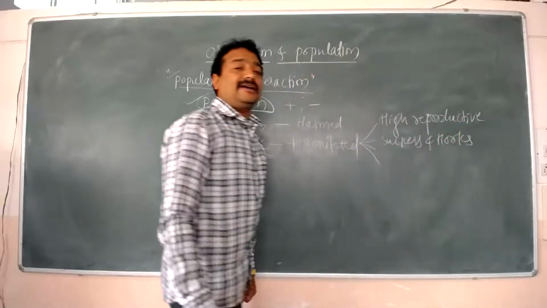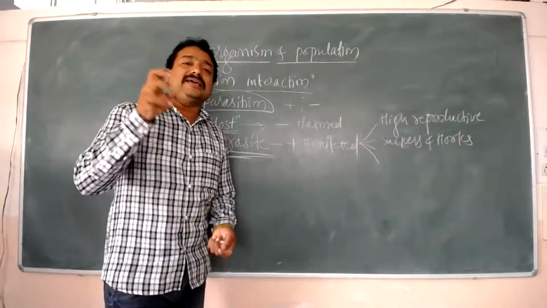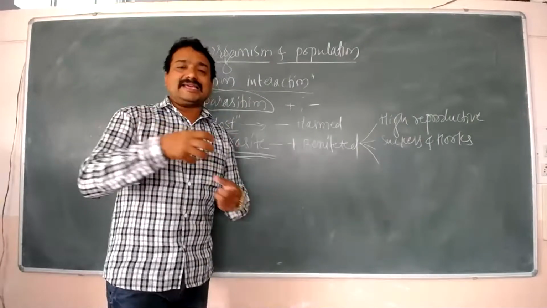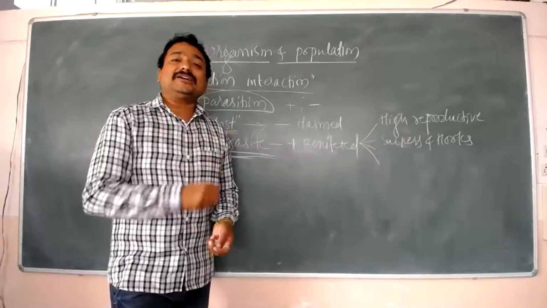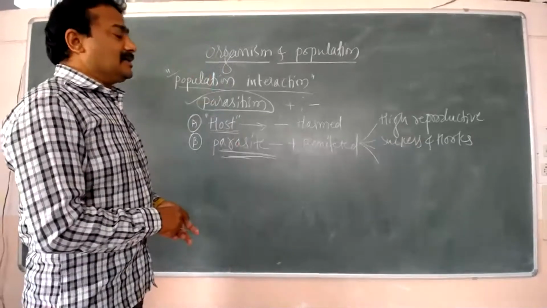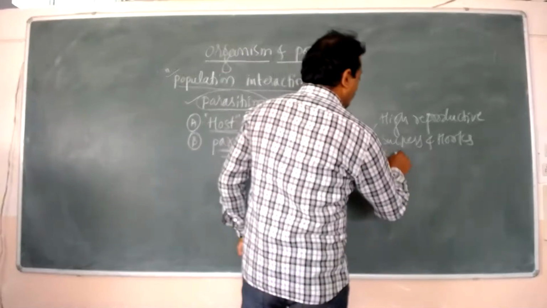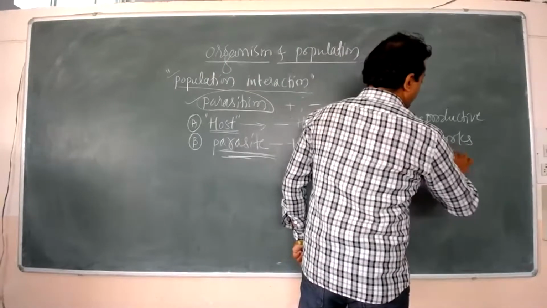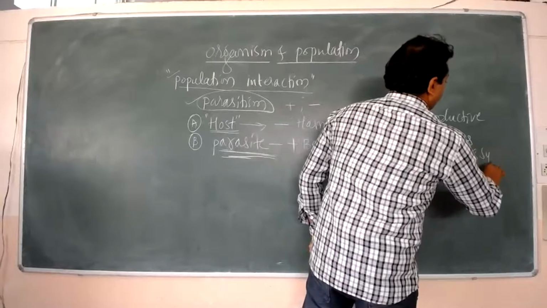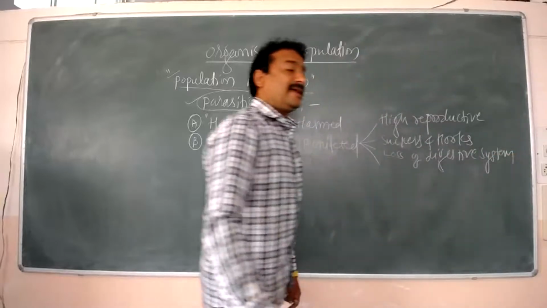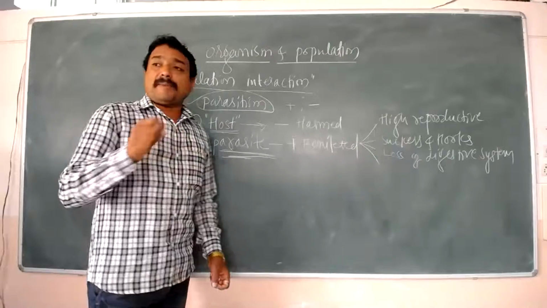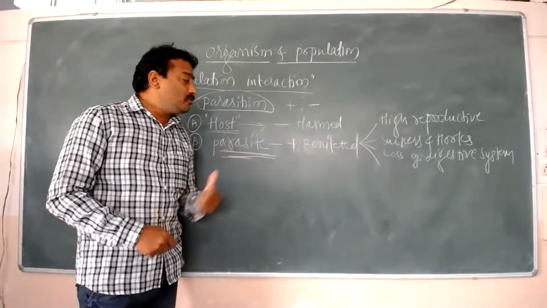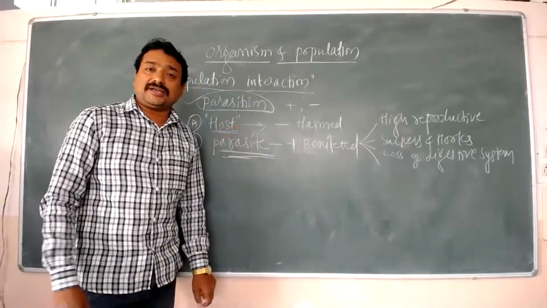These suckers and hooks are helpful in acting on the host organism and sucking the nutrients from the organism, and simultaneously there is loss of the digestive system. I'm explaining how these parasites evolved during the course of evolution to depend on the host organism.